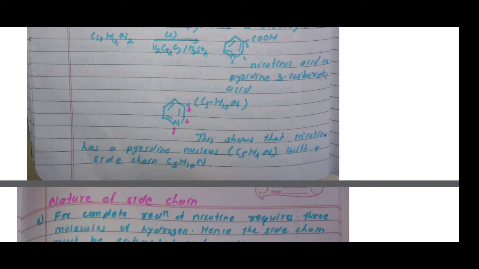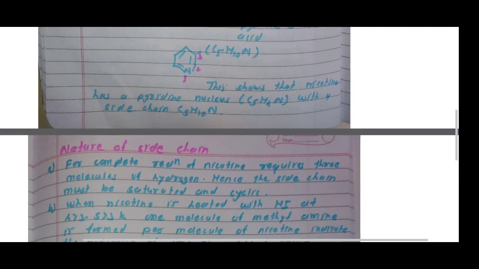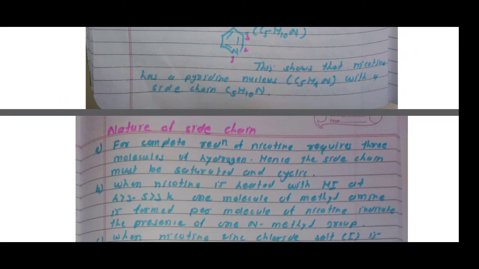Then the third point is the nature of the side chain. In the nature of the side chain, there are 3 points again. First, nicotine for complete reduction requires 3 molecules of hydrogen. Hence, the side chain must be saturated and cyclic. Means the side chain contains 3 double bonds. 1 double bond requires 1 hydrogen molecule. Therefore, for reduction of nicotine, 3 molecules of hydrogen are required. Hence, the side chain must be containing 3 double bonds and cyclic in nature.